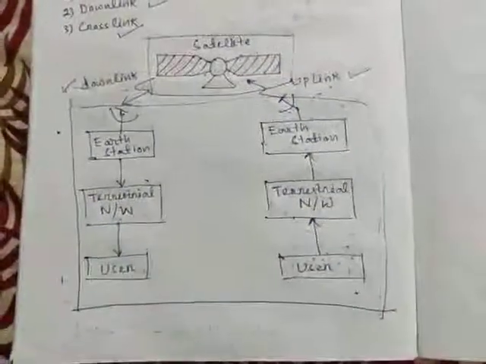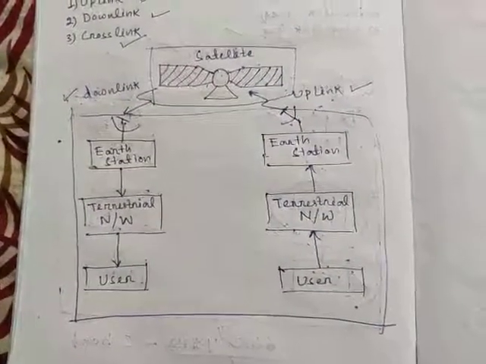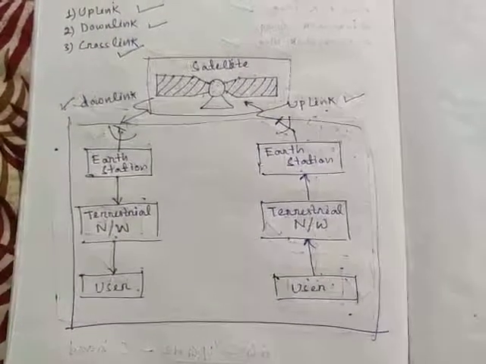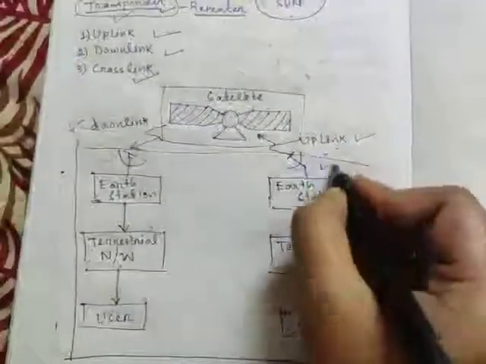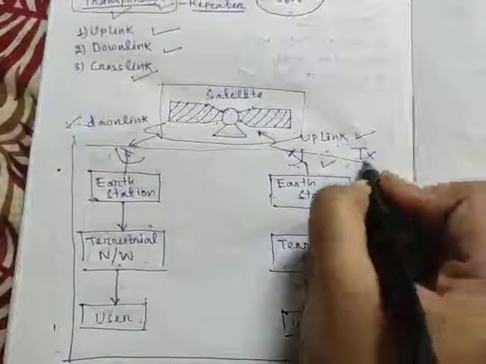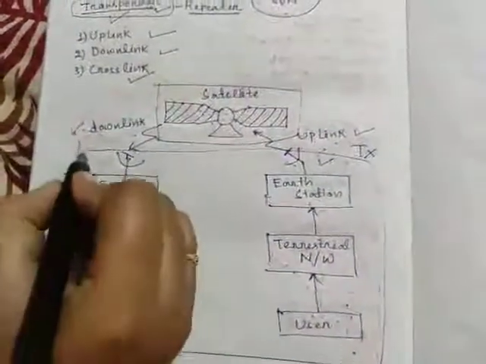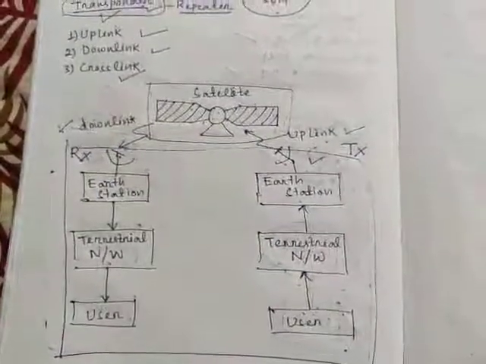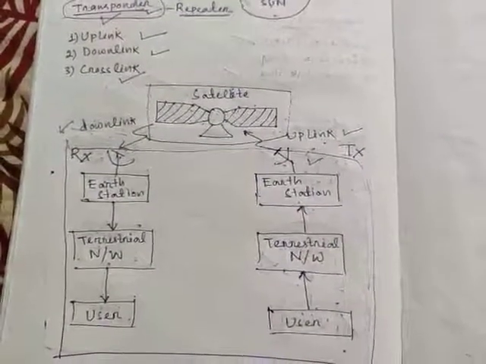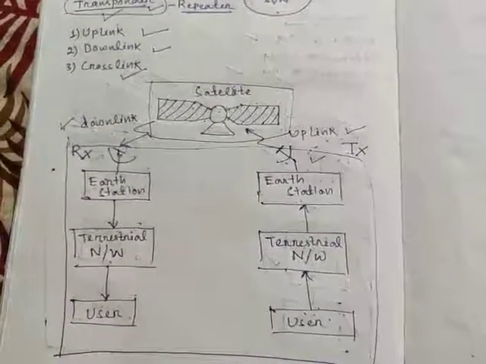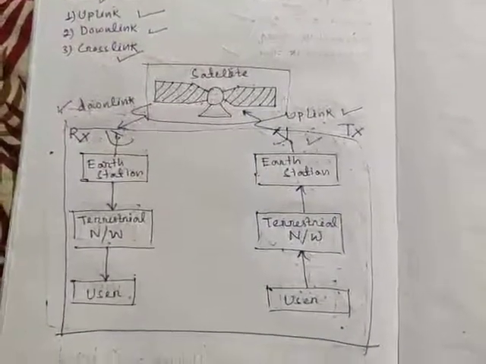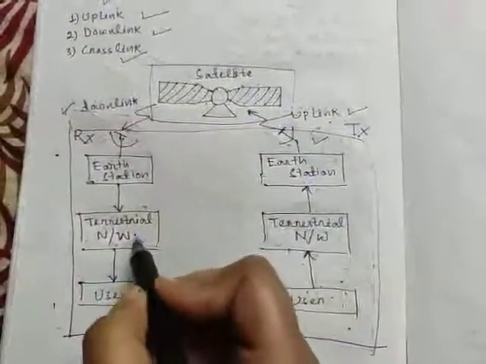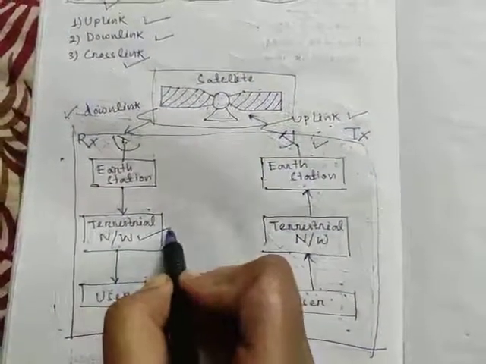The Earth segment of satellite communication system mainly consists of two Earth stations. Those are transmitting Earth station, means transmitting section, and receiving Earth station. The Earth stations receive the baseband signals like voice signal and video signals from the user using a terrestrial network.